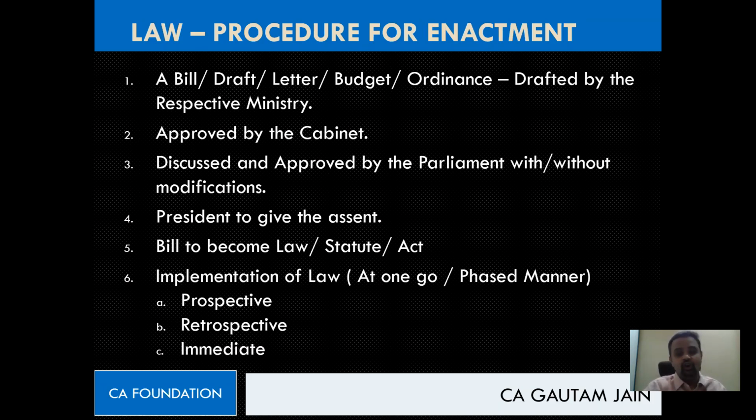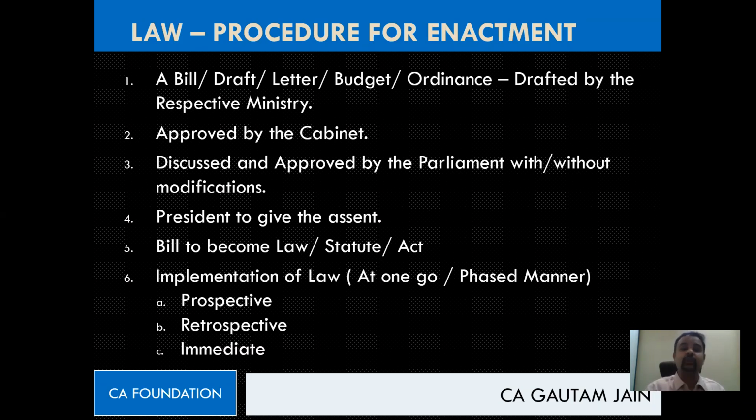A bill, or maybe a draft, or maybe we can call it a letter, budget, ordinance, is drafted by the respective ministry of the government, who will be taking the help of expert committees in drafting it. Then it is approved by the cabinet. So the cabinet will give its inputs, and then it is taken to the parliament for discussion.